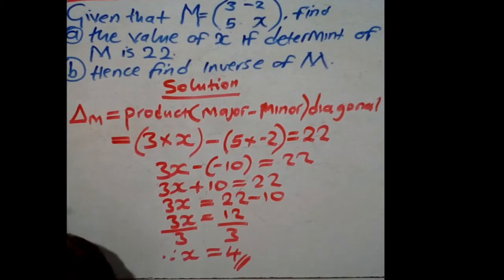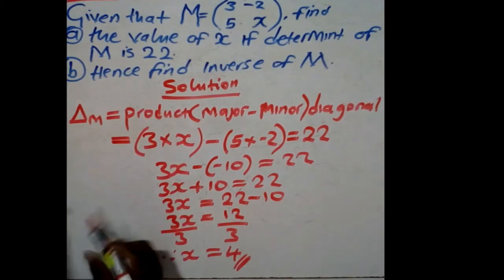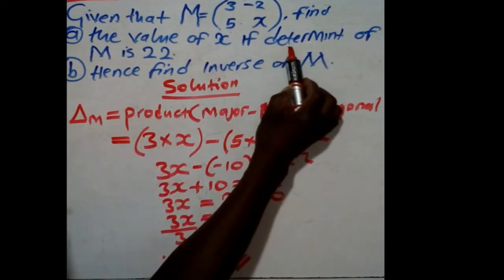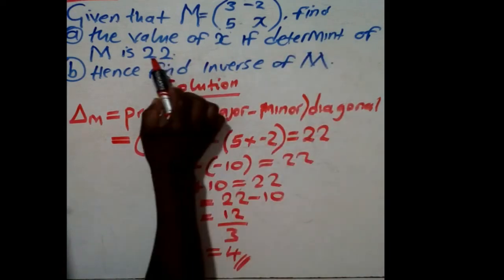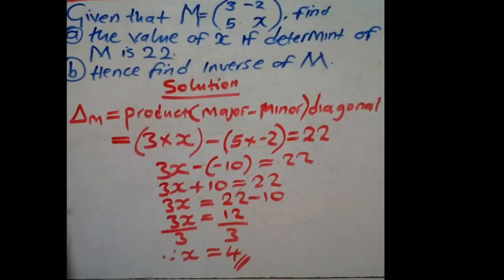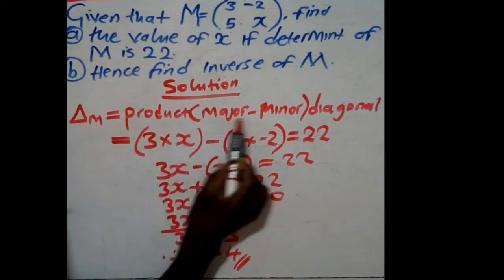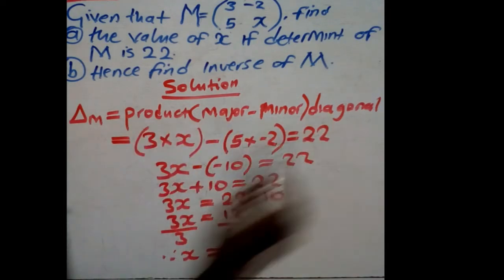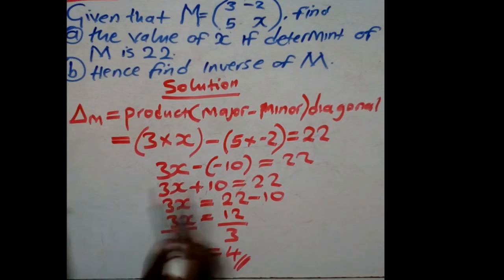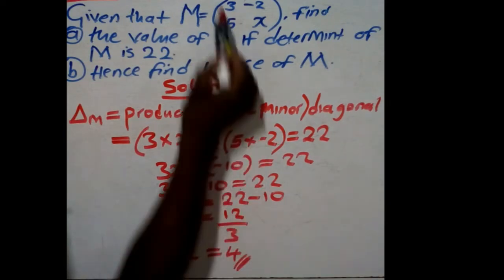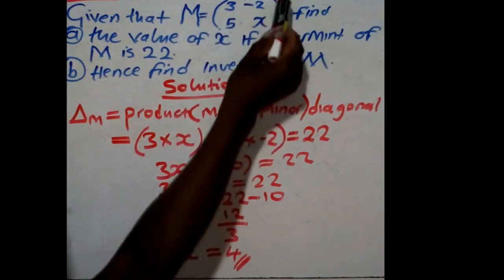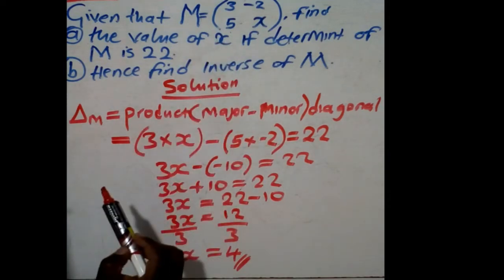We were asked to find the value of x. So just following the way the question has been asked, first of all, we need to know the formula for determinant, because determinant has already been given. Determinant is equal to product of the major diagonal minus product of the minor diagonal. So you identify the diagonals. This is the minor, this is the major.